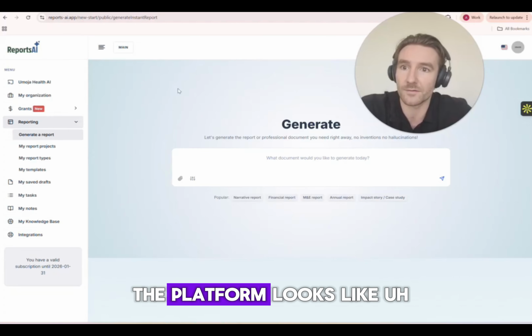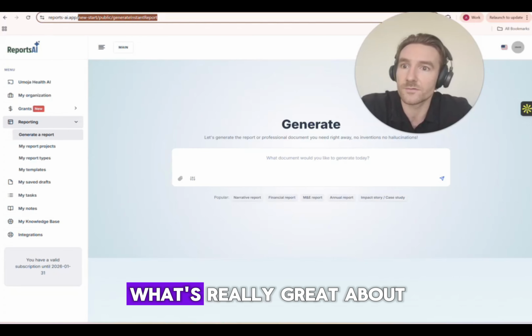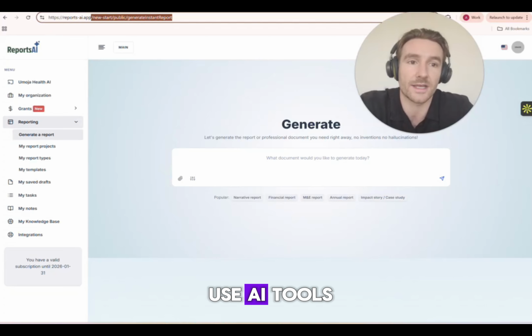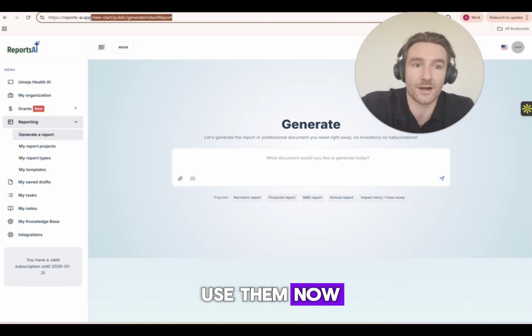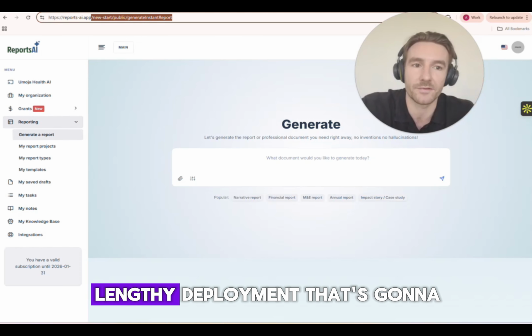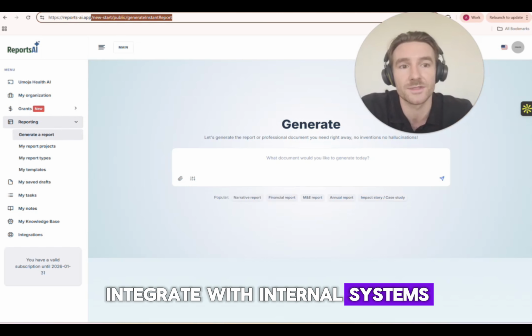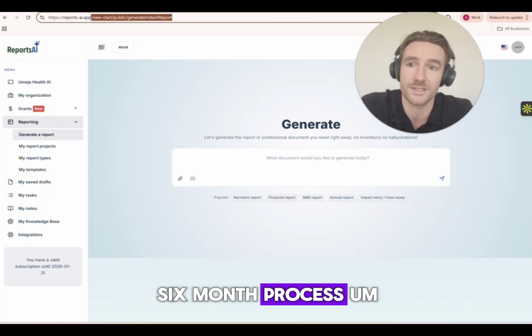So this is what the platform looks like. What's really great about it is that for organizations looking to use AI tools, but they want to use them now and they don't want to have to go through some lengthy deployment that's going to be very costly, having to train people, integrate with internal systems. That's like a six month process.